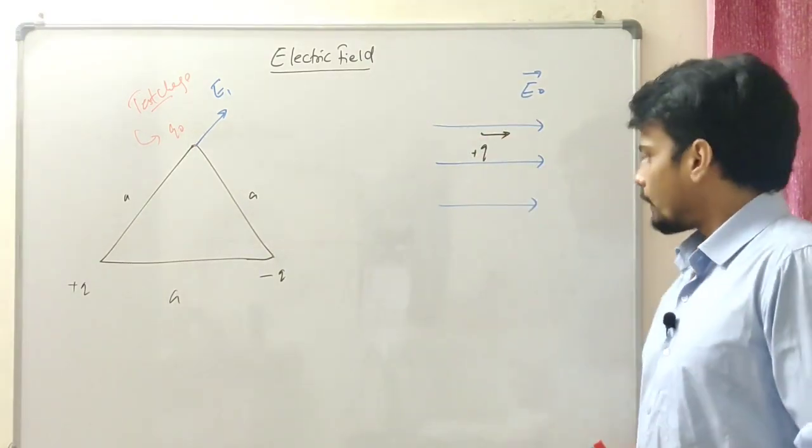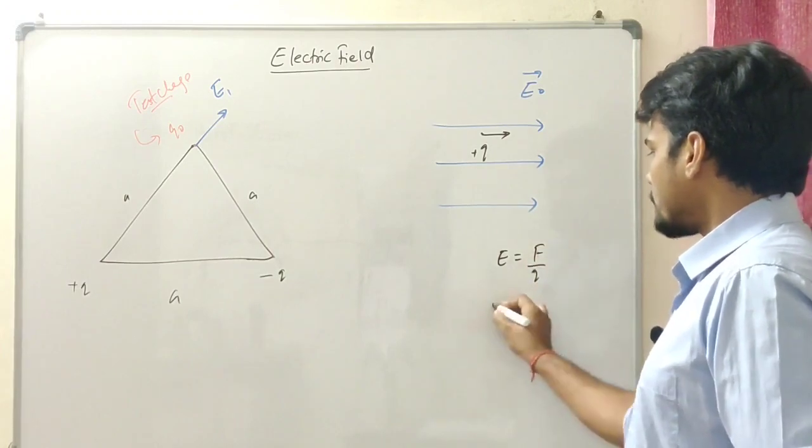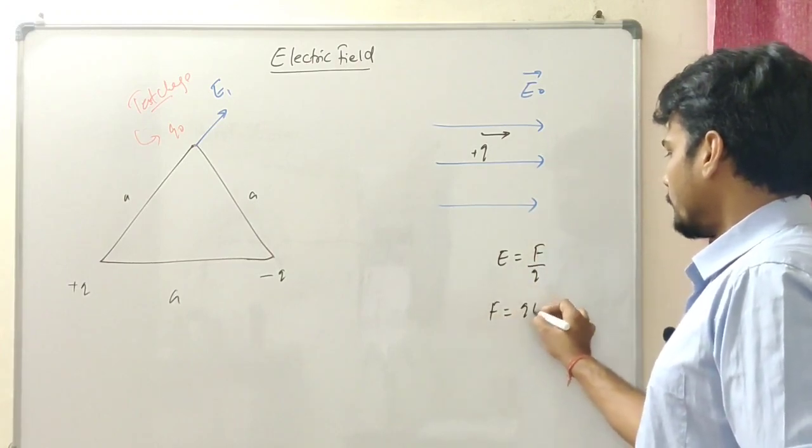Now, since we have seen that E is equal to F by Q, it means the force on the charge should be Q times E.